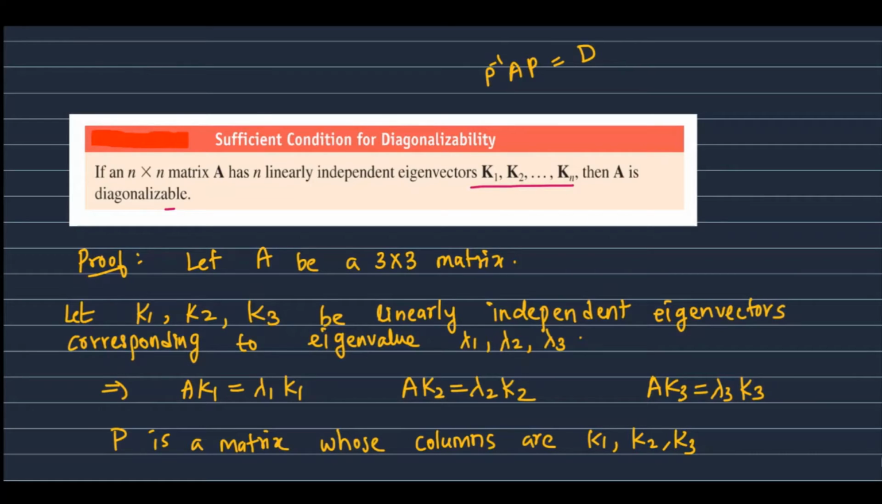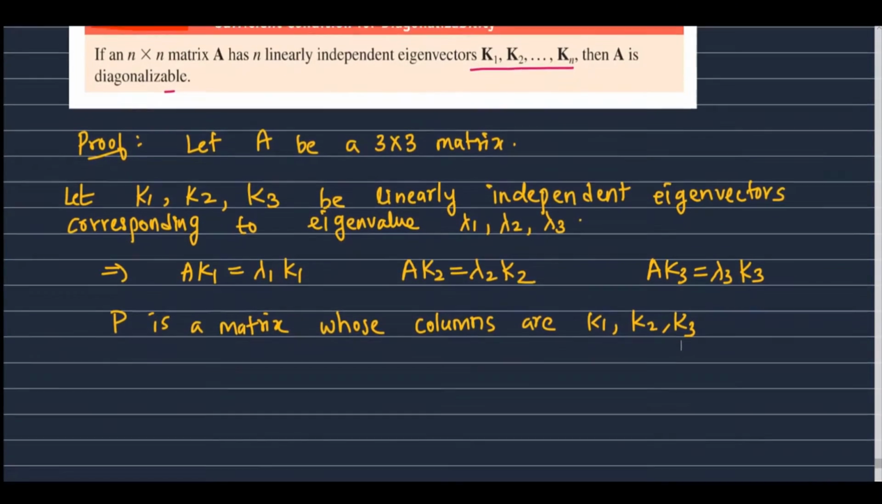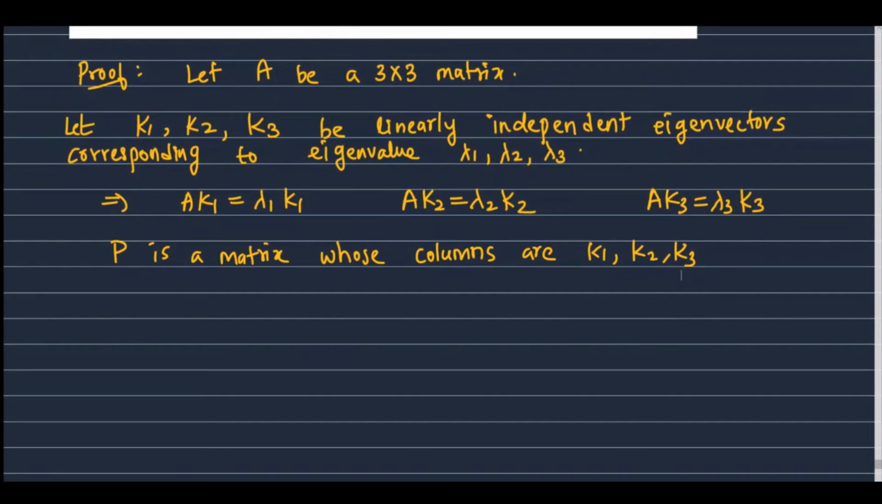So in the last section we have studied that if the matrix P, whose columns are the linearly independent eigenvectors, then P is an orthogonal matrix, and being an orthogonal matrix, its determinant is not equal to 0. It is either plus or minus 1. So we can say that determinant of P is not equal to 0, which implies that P is non-singular.